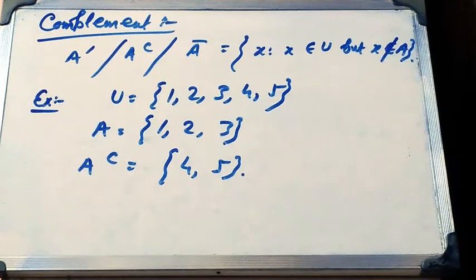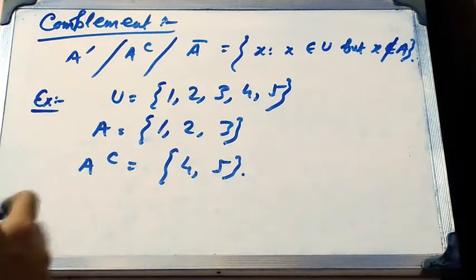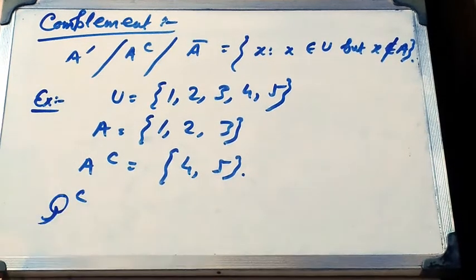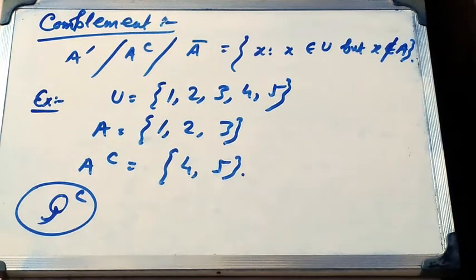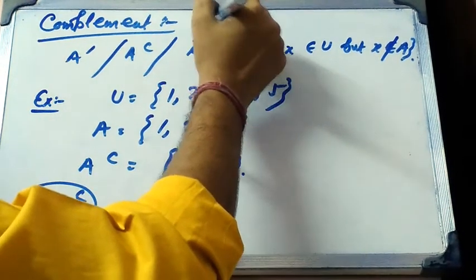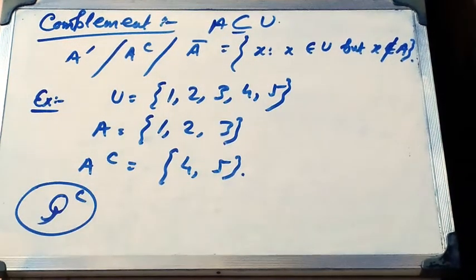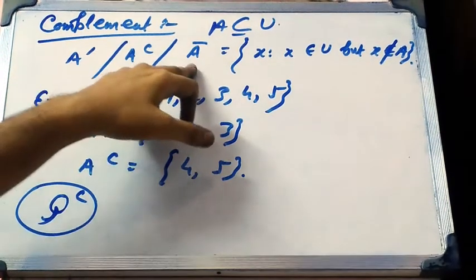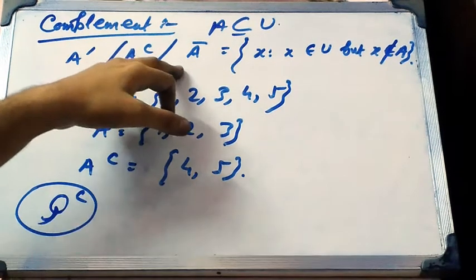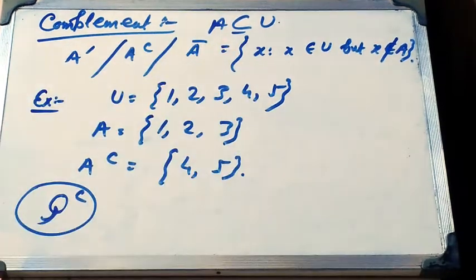Next one is complement of a set. We denoted a notation Q complement, which I said is the set of all irrational numbers. Now what does complement mean? Complement of a set means let A be a subset of a universal set U. Then the complement of A is denoted by this sign, or A complement or A bar, A dash. That means X such that X belongs to the universal set U, but X does not belong to the set A.